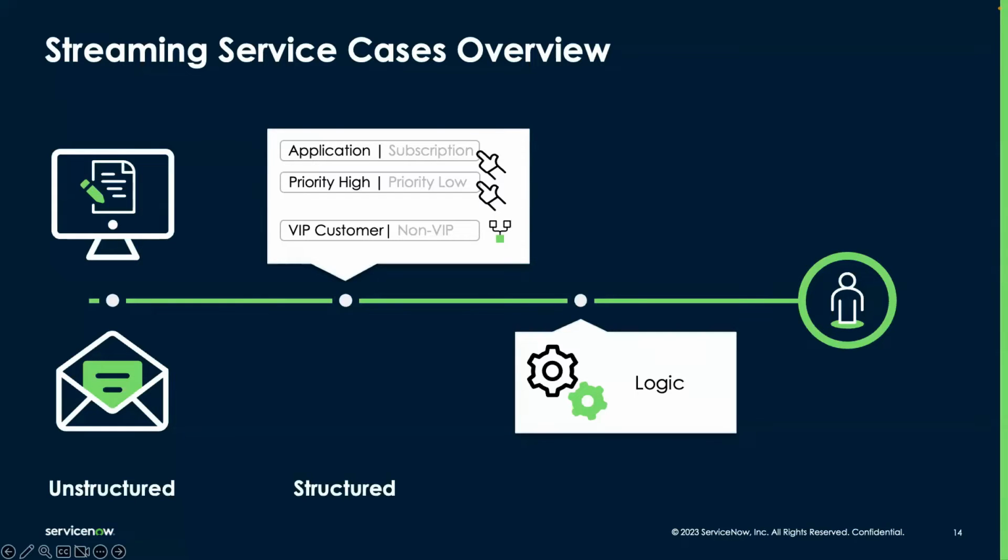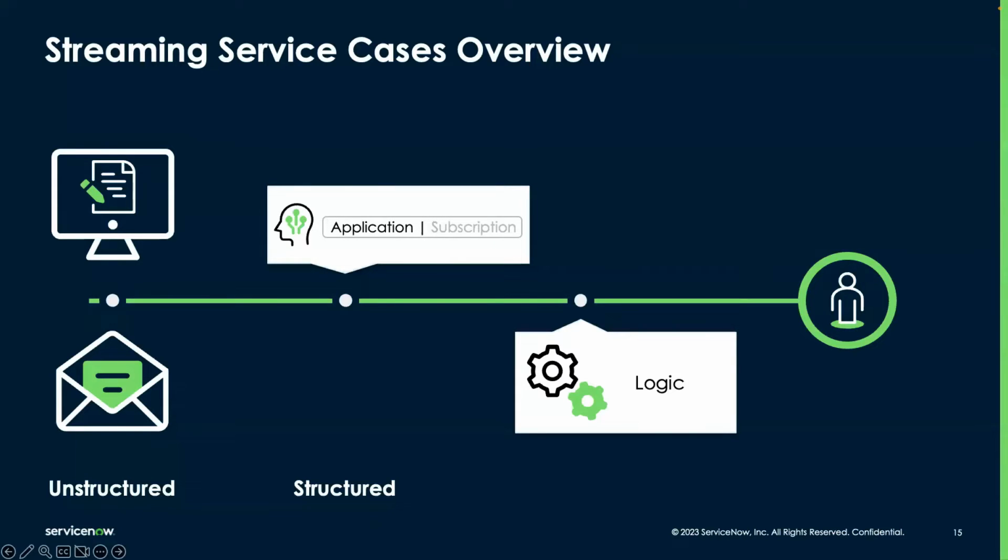In other words, that step from going from unstructured data, the description of the issue, to structured data, a category, for example, that step is very manual, and this is what delays the process. And today we'll use task intelligence to automate that process. We'll use an AI model to predict the category of our case so that the case can be routed to the agent in a matter of seconds rather than minutes.